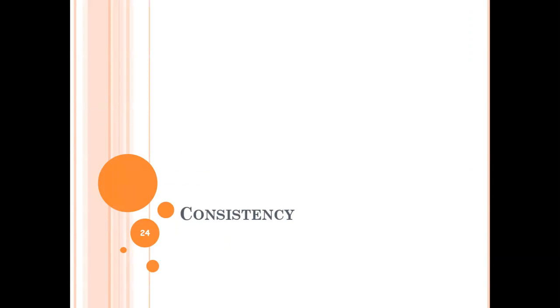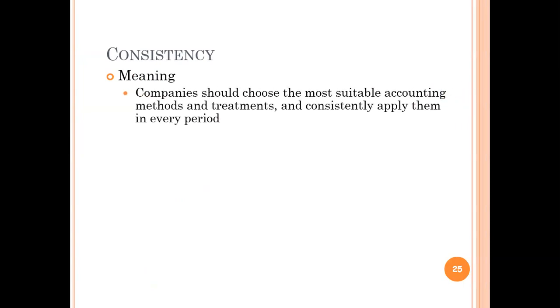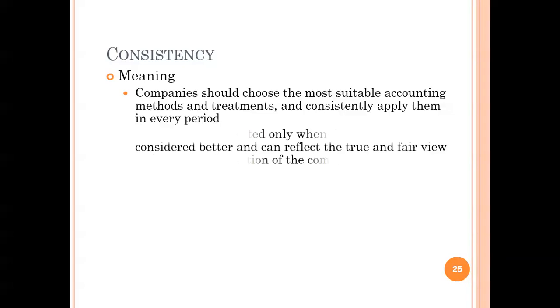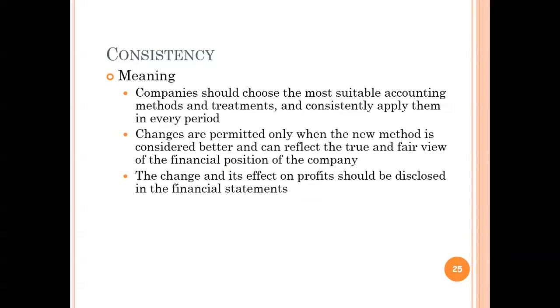Another concept I would like you to understand is consistency. The name itself indicates consistency. Accounting practices once selected and adopted should be applied consistently year after year. This means companies should choose the most suitable accounting methods and treatments and consistently apply them in every period. Of course, changes are permitted, but only when the new method is considered better and can reflect the true and fair view of the financial position of the company. Of course, the change and its effect on profit should be disclosed in the financial statements.